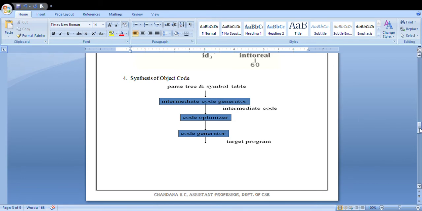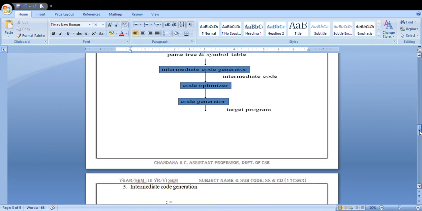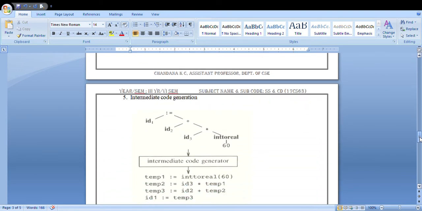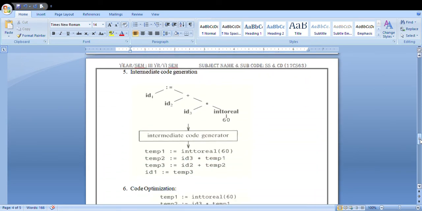In this, what do you mean by intermediate code generator? The intermediate code generator, code optimizer, and code generator are the three steps used to generate the target program. Till now, you have just processed the source program, making it understandable by your machine, and now you are converting that source program to the target program.